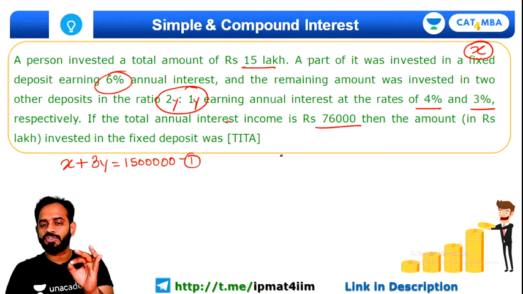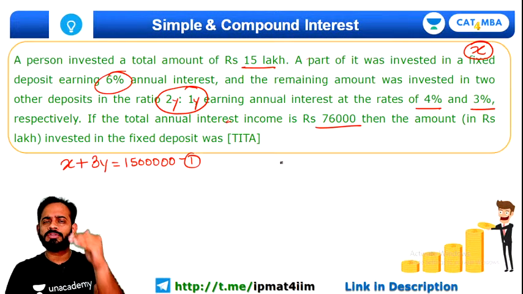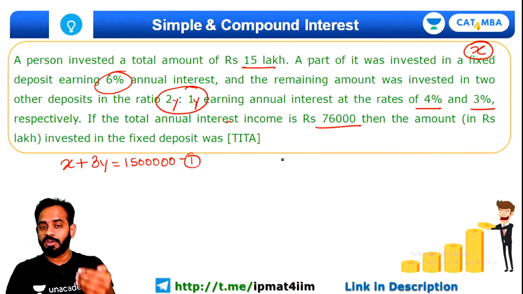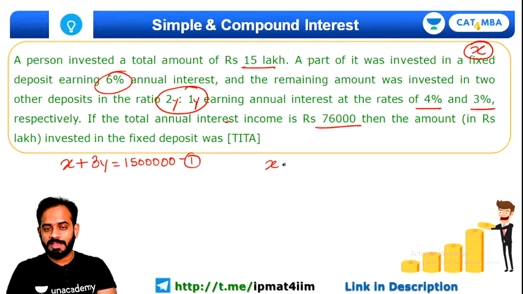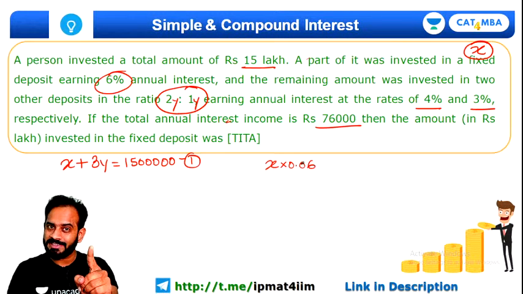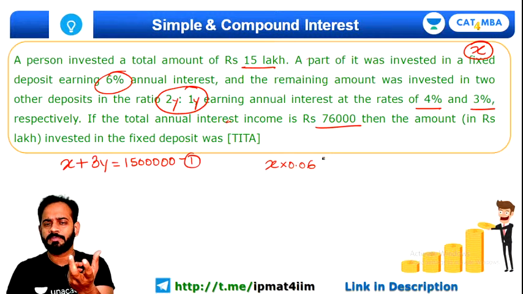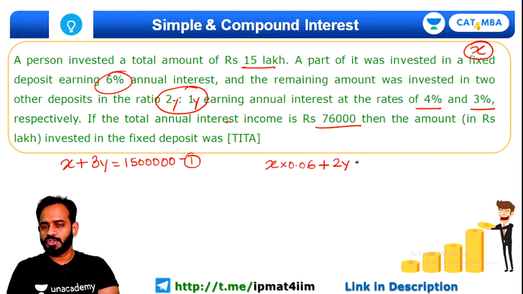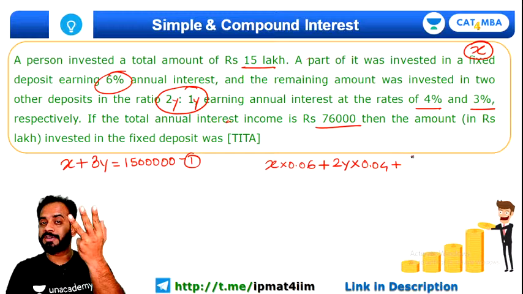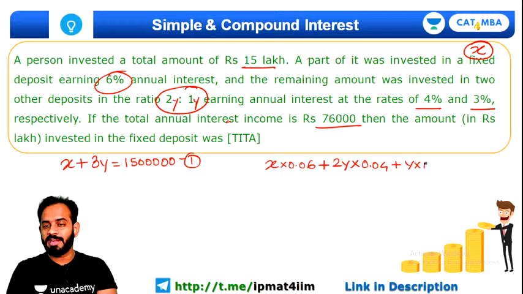And after that, now just tell me, on X amount we got 6% annual interest. So the interest will be X multiplied by 0.06, because for 6% the factor is 0.06, because you just want the interest part. Plus on 2y you got 4%, so 2y should be multiplied by 0.04. Plus on the remaining y part you got 3%, so this y should be multiplied by 0.03. Are you able to understand?